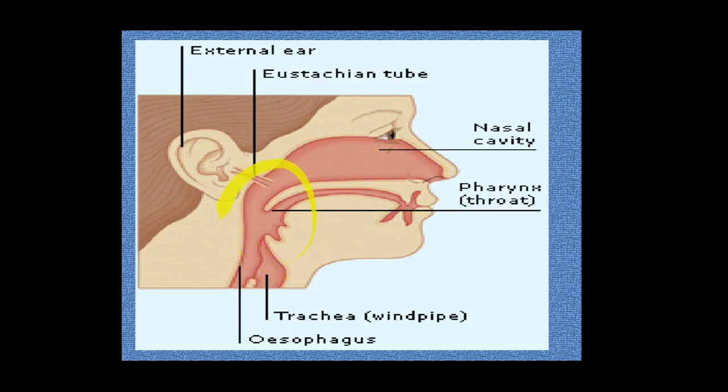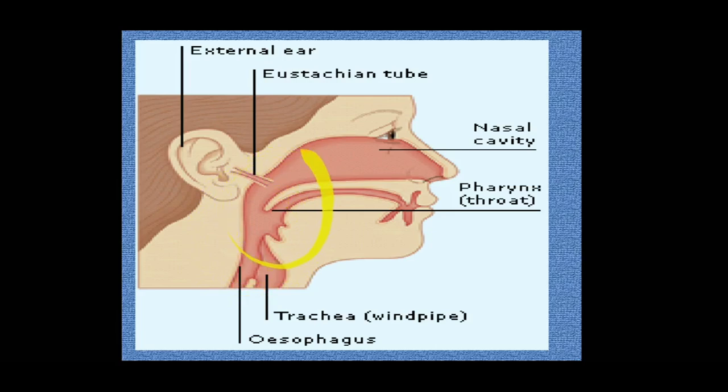So that's why when we have some nasal congestion or common cold, we usually feel some sort of suffocation or irritation in the throat as well as in the ear. So usually the common cold or severe cold may infect the ear too.